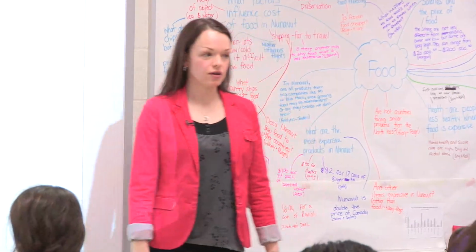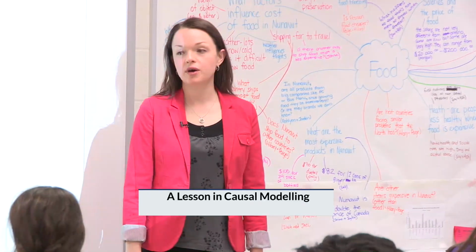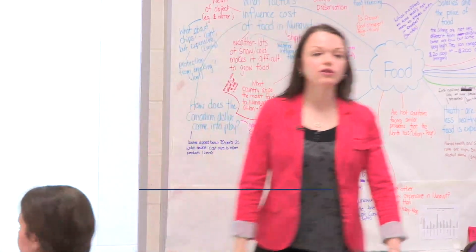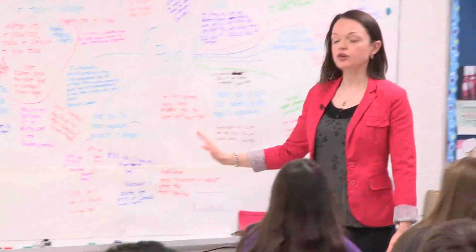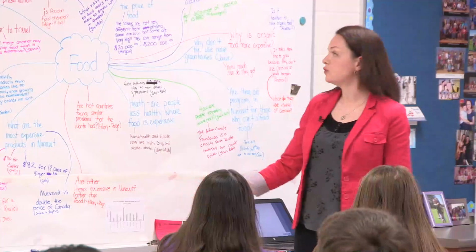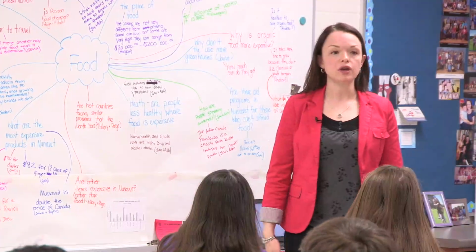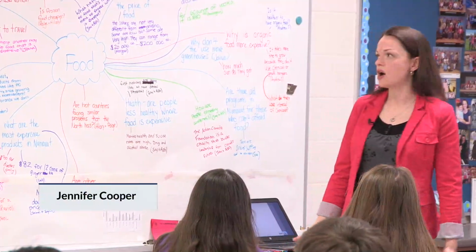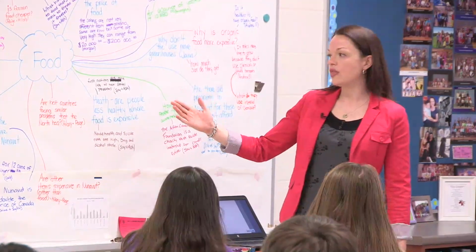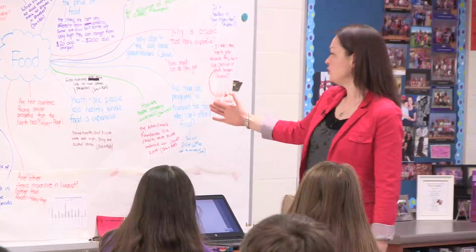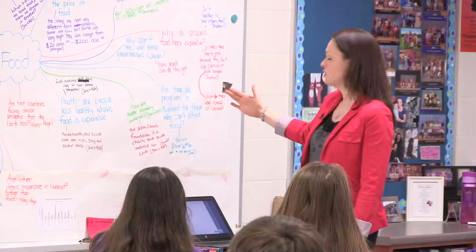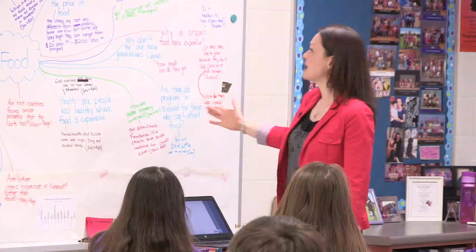We are going to be making some causal models this morning, and causal models are something that you are very good at. You've had lots of practice, and we're going to take some of the knowledge we've built around food. Yesterday we were talking about the high cost of food, and you were asking great questions like, why is the cost so high? What causes the cost to be so high? And we talked about shipping, weather, the Canadian dollar. We went into people's health based on what they can afford to eat. We talked about greenhouses. We talked about organic food.